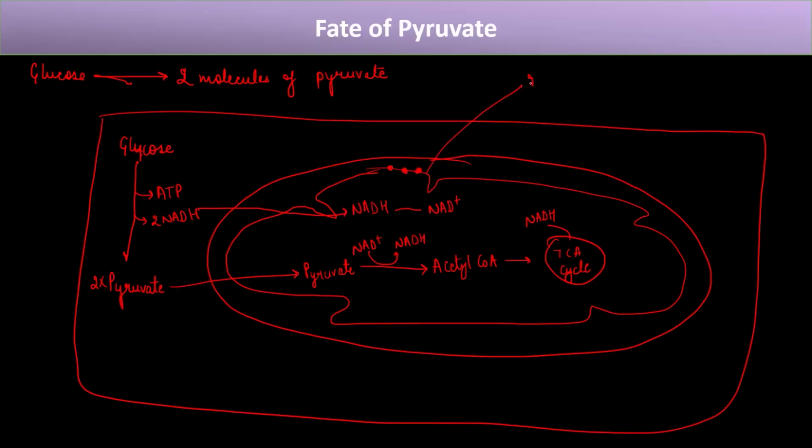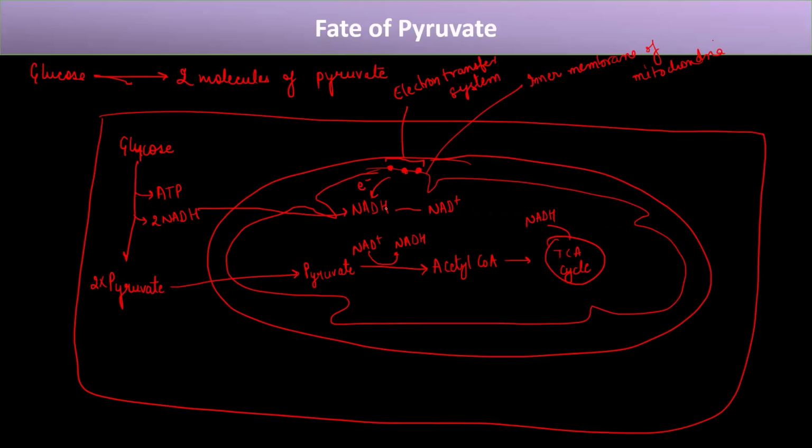So these electrons are supplied from here to the NADH. The carriers that carry these electrons together constitute the electron transfer system.